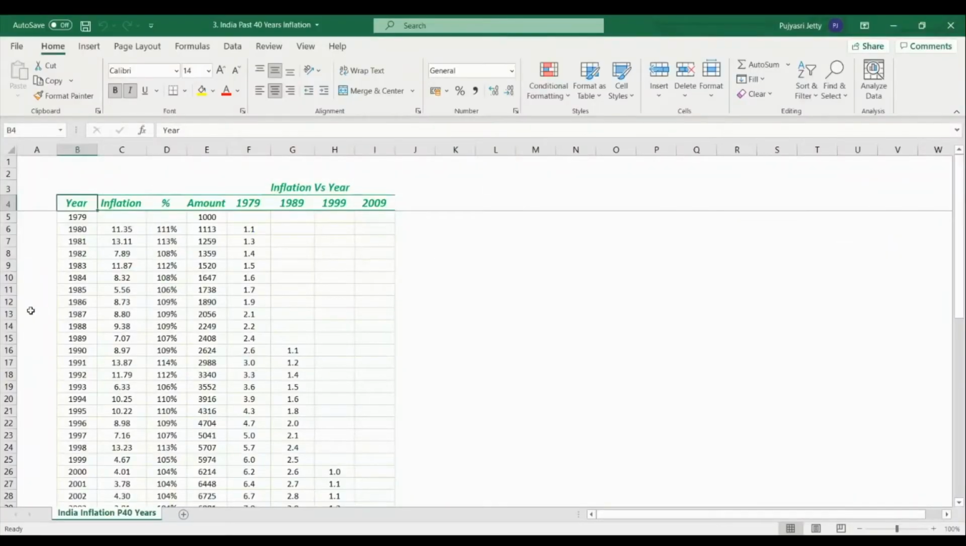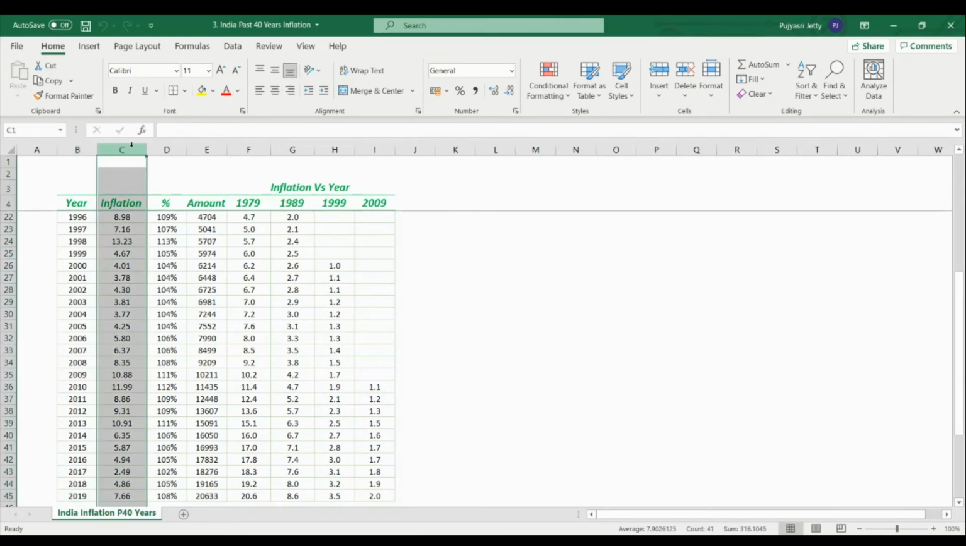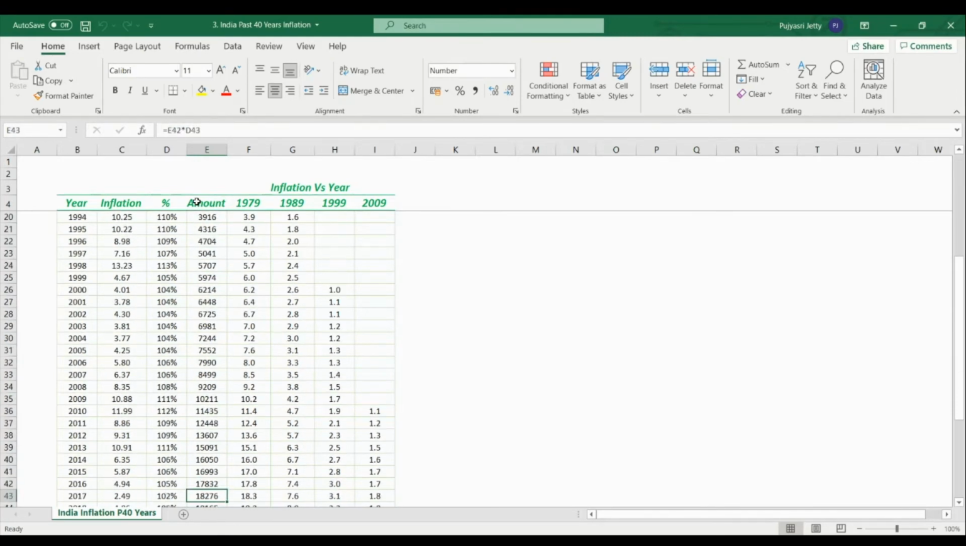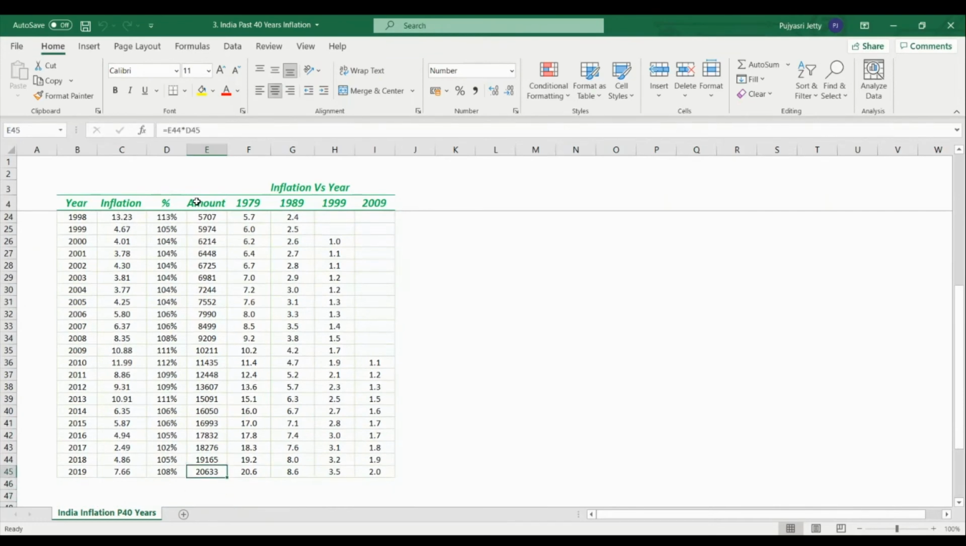As you can see in the Excel on the screen, I noted the inflation for India from year 1979 to 2019 in column C, and in column D, the inflation is converted into percentage. Now, let's say I had 1000 rupees with me in 1979. With that 1000 rupees, let's say I can buy XYZ things. Now, the cost of same XYZ things increased over time due to inflation, and by the time it is 2019, they will cost me 20,633 rupees. It means the cost of same goods increased by 20.6 times in the past 40 years.